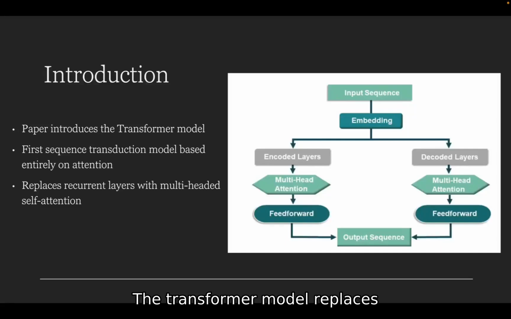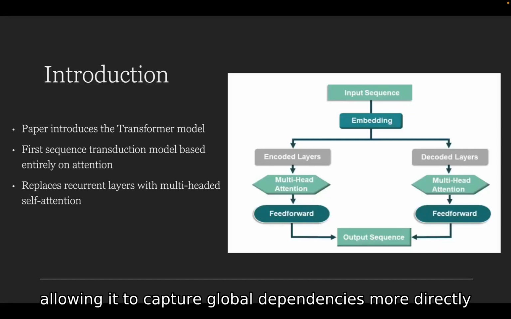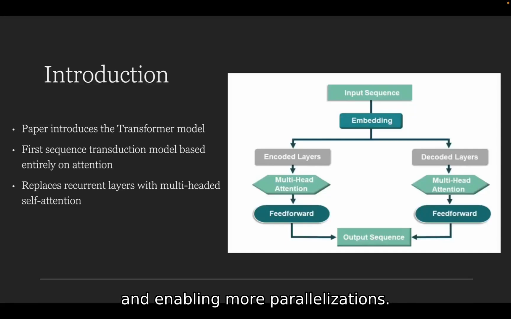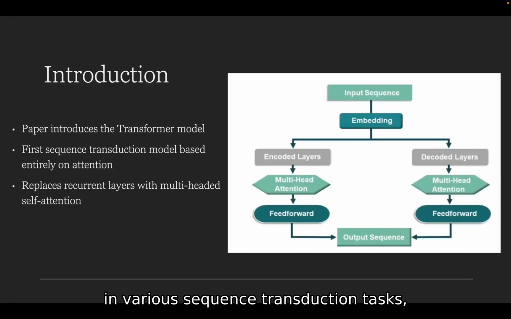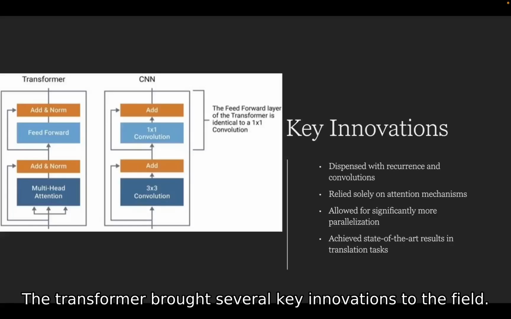The transformer model replaces these recurrent and convolution operations with self-attention, allowing it to capture global dependencies more directly and enabling more parallelization. This innovation led to significant improvements in various sequence transduction tasks, particularly in machine translation. The transformer brought several key innovations to the field.